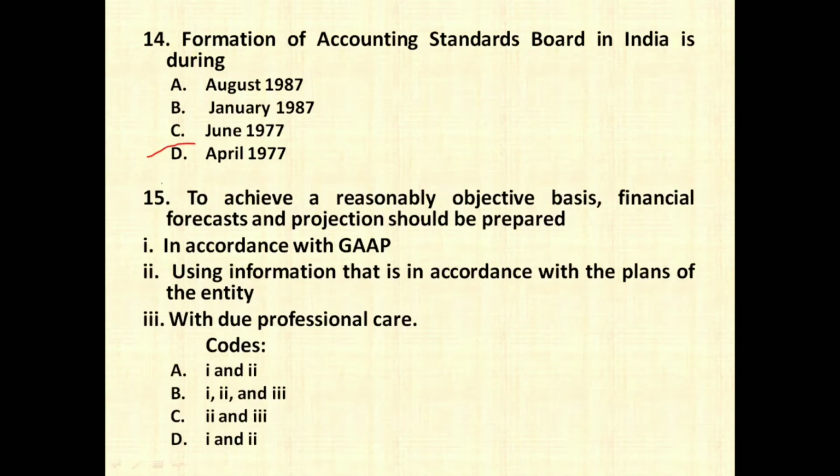To achieve a reasonable objective basis, financial forecast and projection should be prepared. So three options have been given. In accordance to GAAP, definitely this has to be the option. Then using information that is in accordance with the plans of the entity, definitely this is also going to be the right option. With due professional care, this is also the right option. So as per me, the right answer will be option number B, that is 1, 2 and 3.